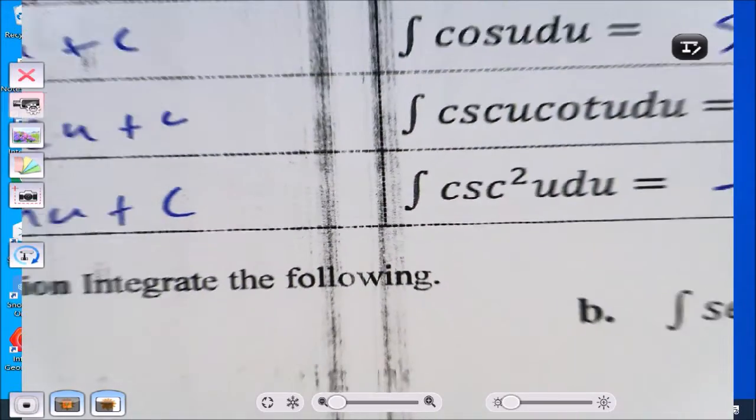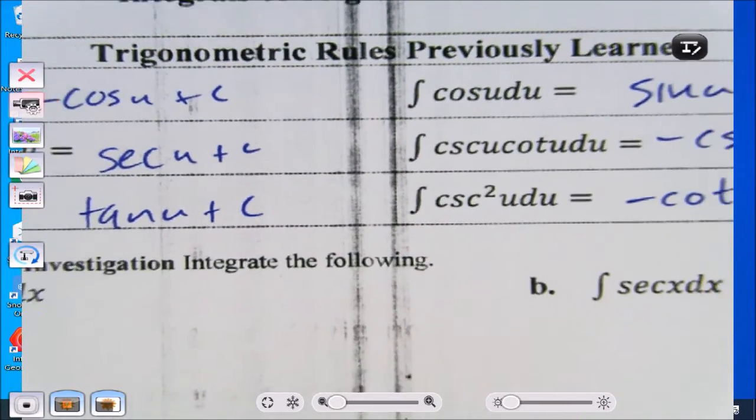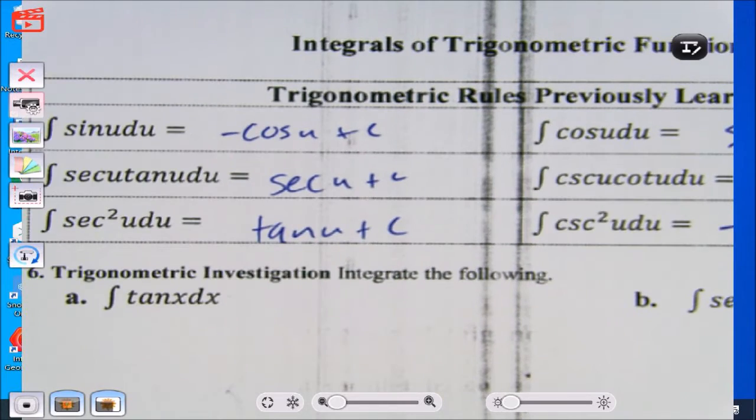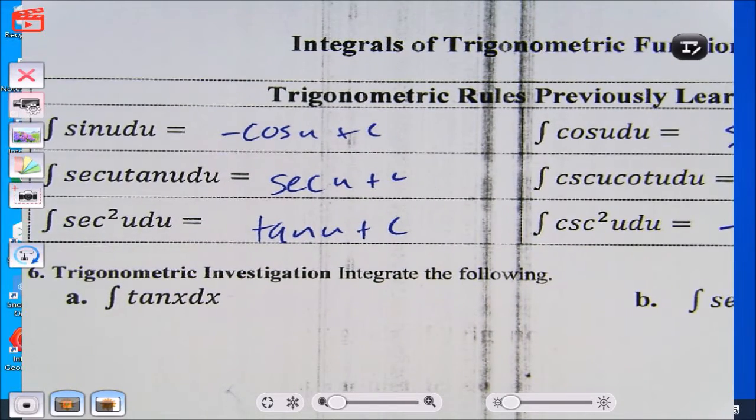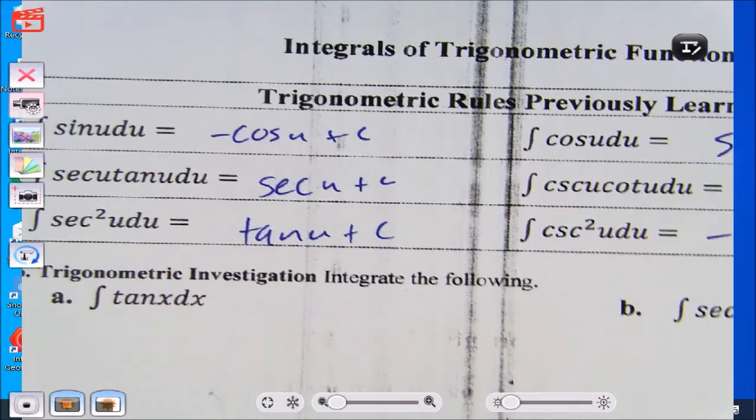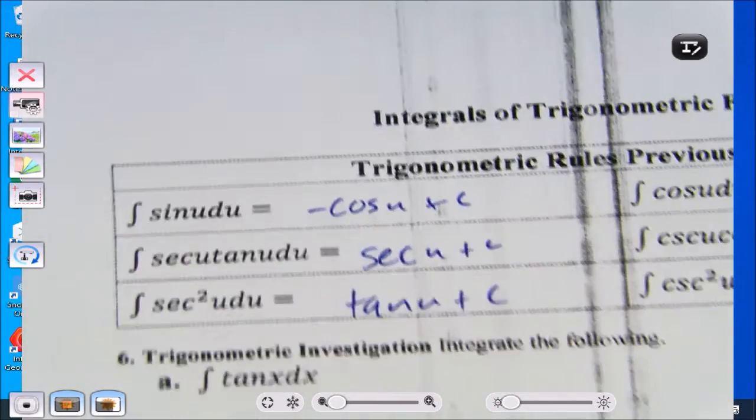Alright, moving on. Wait, what's secotanu? It's German. Oh, it's just secotanu. Hey, did you know that there's another page that has the same problems as you just did? No, I did not know that. 273 has the same problems. Really? I believe you. Oh yeah, you're right. Were you on the wrong page? Yeah, he was on the wrong page.